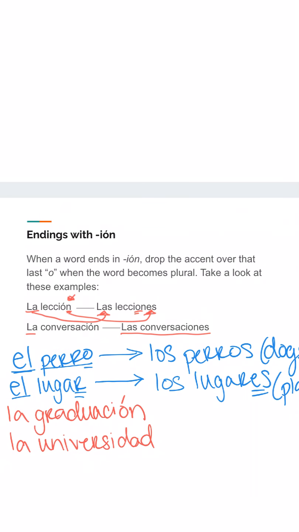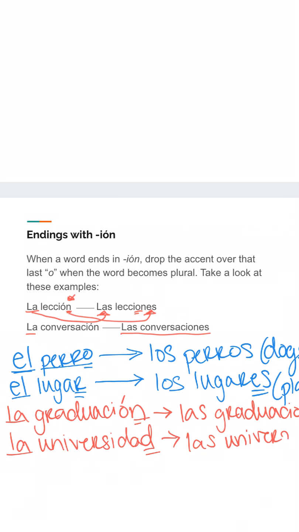All right, my next word here, la graduación. Good cognate, which is simply graduation. My la, it's getting easy now. I'm going to change that to las, and then it's ending in that consonant. Just going to add the ES on the end here. Las graduaciones. Now, because it ended in that ION, my accent is not going to transfer, right? And then my last one here, la universidad. This one also is going to change to las, and it also ends in a consonant, so I am going to change the ending to ES to give us universidades.